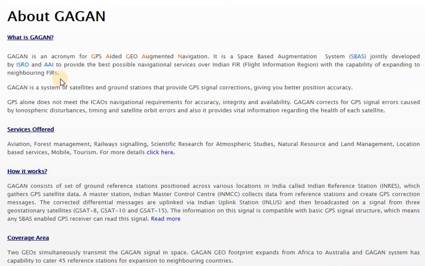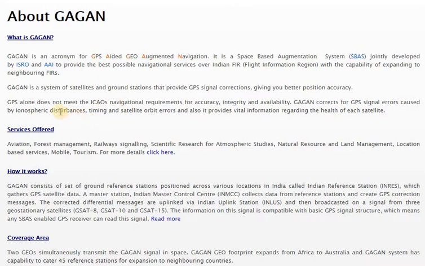GAGAN is a system of satellites. It consists of satellites and ground stations that provide GPS signal correction and give you better position accuracy. I have listed some of the objectives of GAGAN. Here also, if you see the architecture, similarly it will have the satellites. You will have the ground stations that provide you with GPS signal corrections for whatever errors you have got, and again you will get better position accuracy.